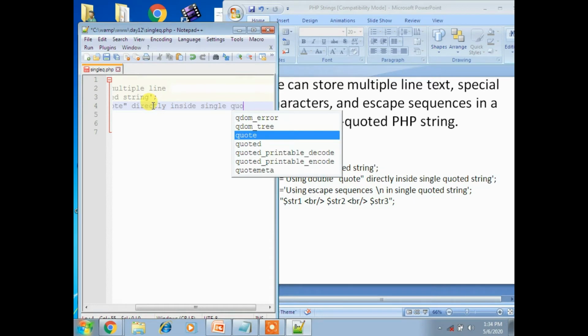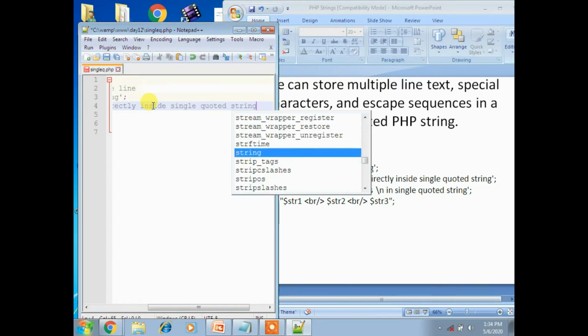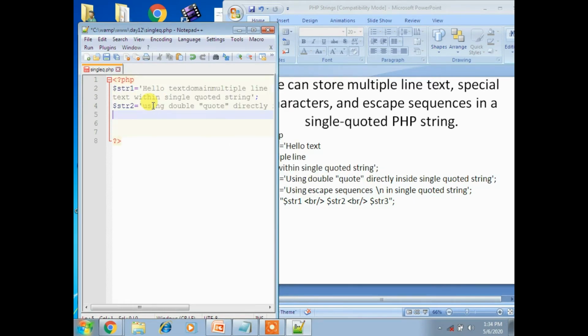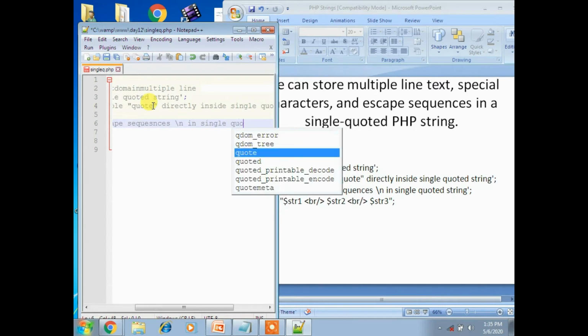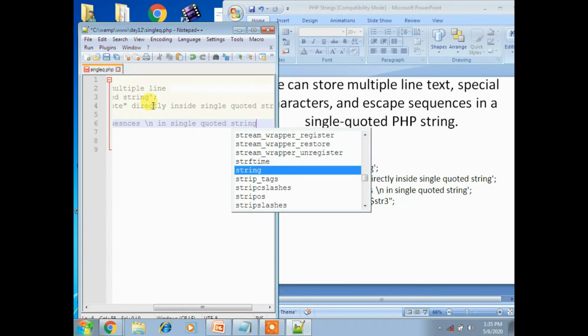Inside a single quoted string. Now I am taking another one for escape sequences, str3 equal to a single quotation using escape sequences, that is \n in a single quoted string.